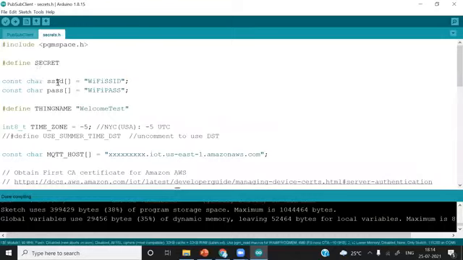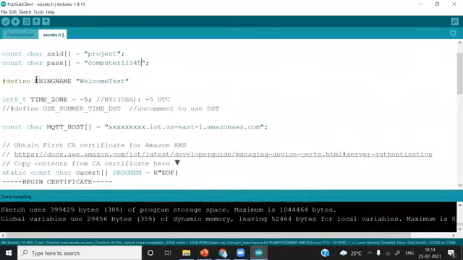And see here, first is the SSID of your Wi-Fi network, then the password. I'll quickly change that to project, because the name of my phone's hotspot SSID is project, and the password is computer12345.